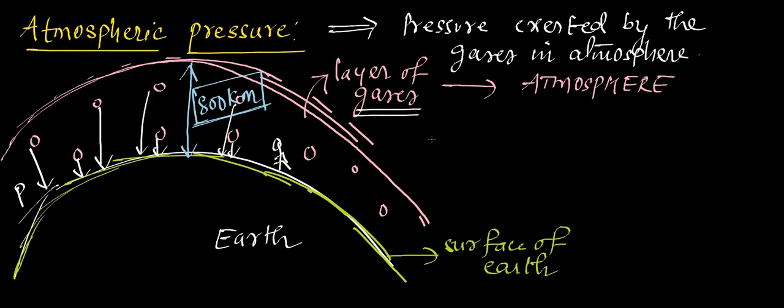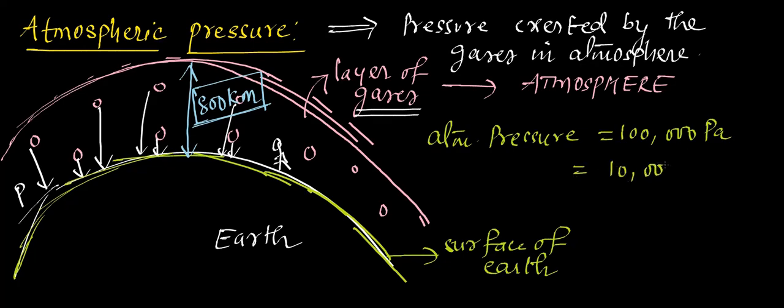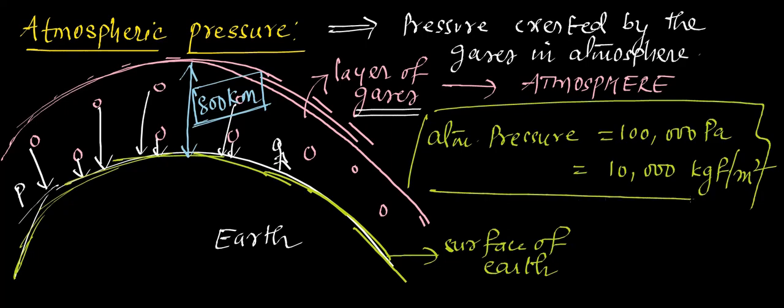Now, when you take the value of atmospheric pressure, ATM pressure means atmospheric pressure, it is 100,000 pascals. If you take it in terms of gravitational units, 10,000 kilogram force per meter square. This is the value of atmospheric pressure. Yes, ma'am. 100,000 pascals is a huge force. It's a very high force that is acting on us, right?